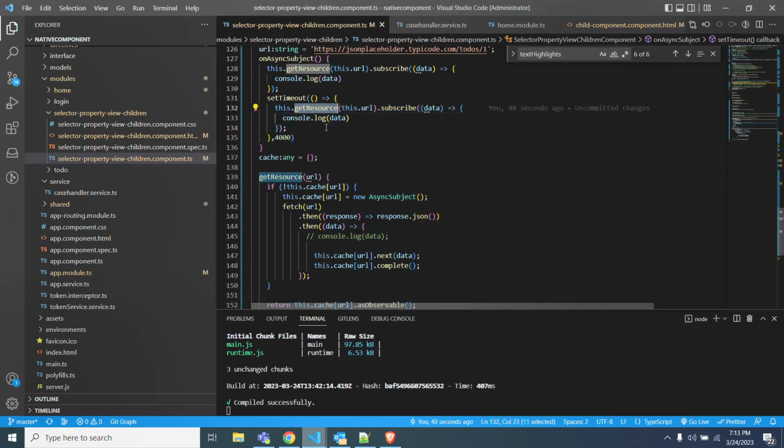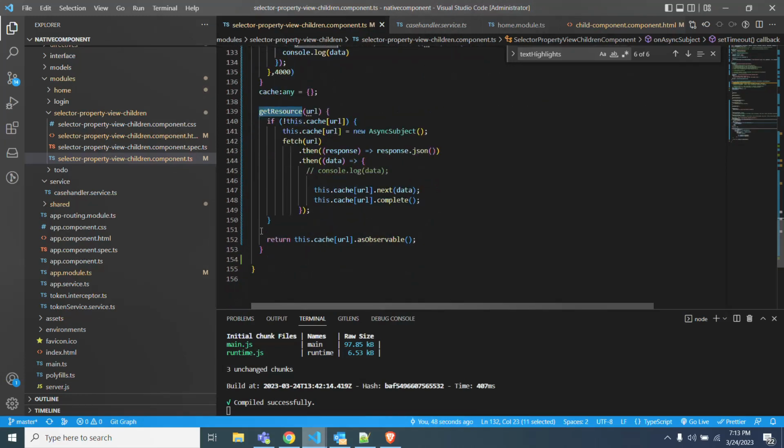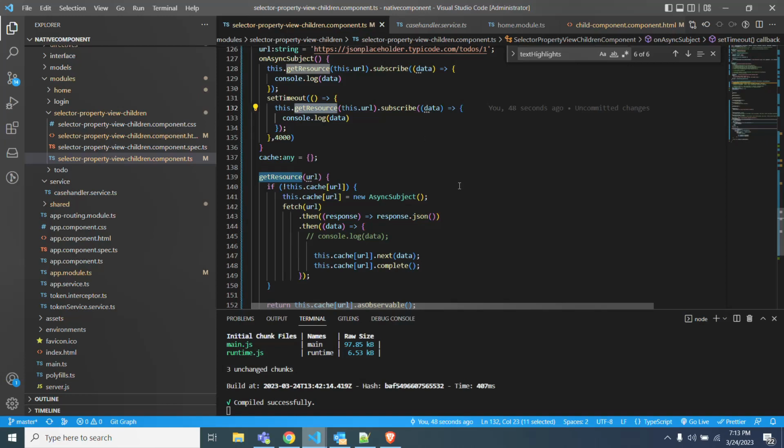If getResource is called, it will return the cache, which is an observable type. Since it's an AsyncSubject, when the last complete happens, whatever data is stored will be invoked to the subscribe. So if you call it multiple times, it will call the API only once.